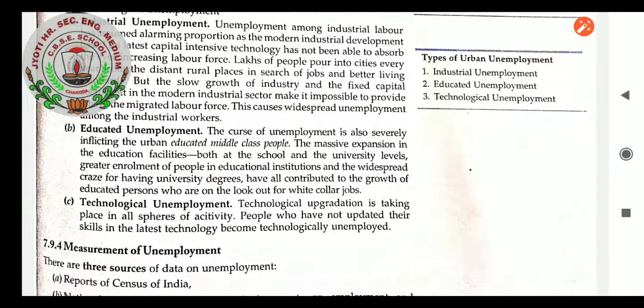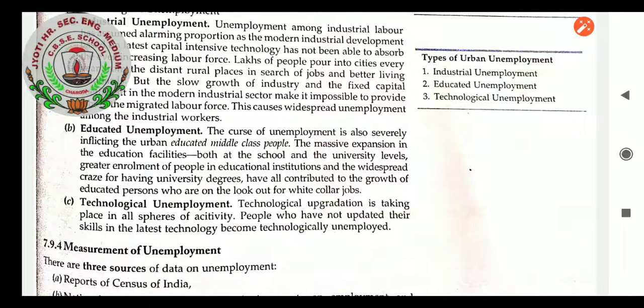Educated unemployment, students. The curse of unemployment is also severely afflicting the urban educated middle class people. The massive expansion in education facilities, both at the school and the university levels, greater enrollment of people in educational institutions, and the widespread craze for having university degrees have all contributed to the growth of educated persons who are on the lookout for white collar jobs. And since they will be waiting for white collar jobs, their percentage will remain in the unemployed situation.